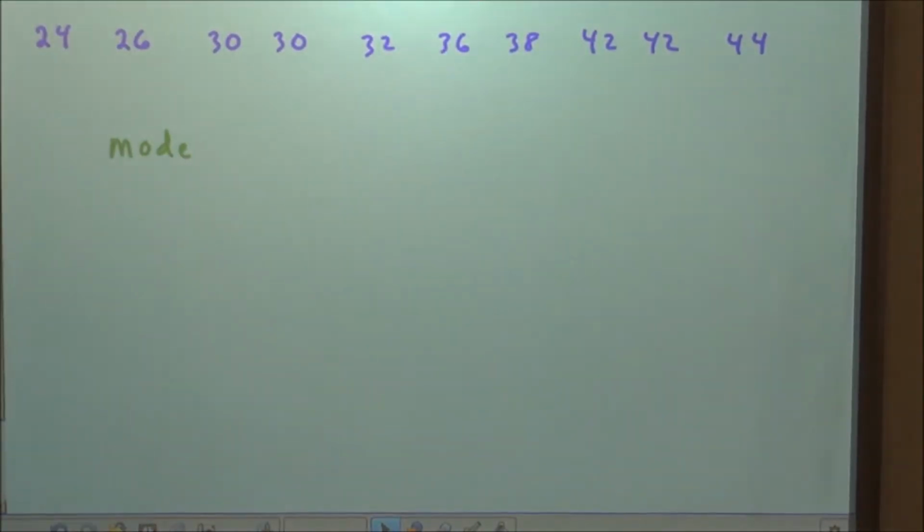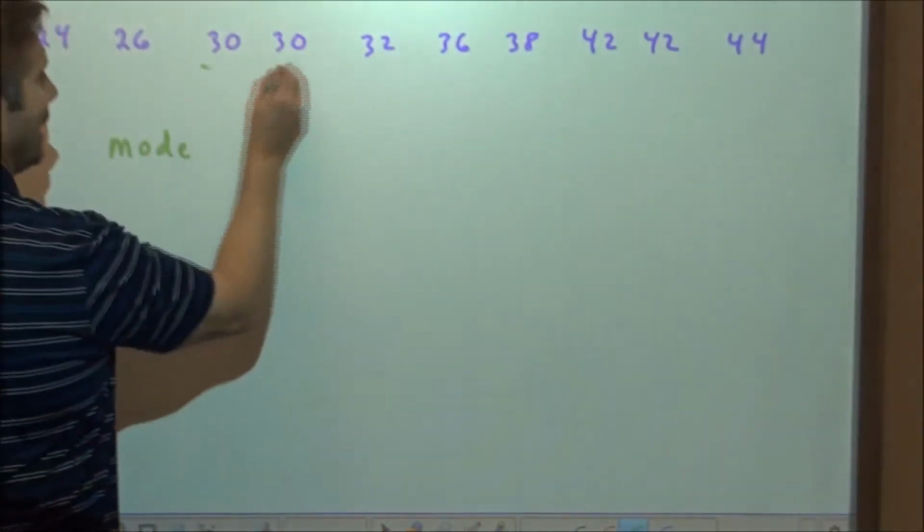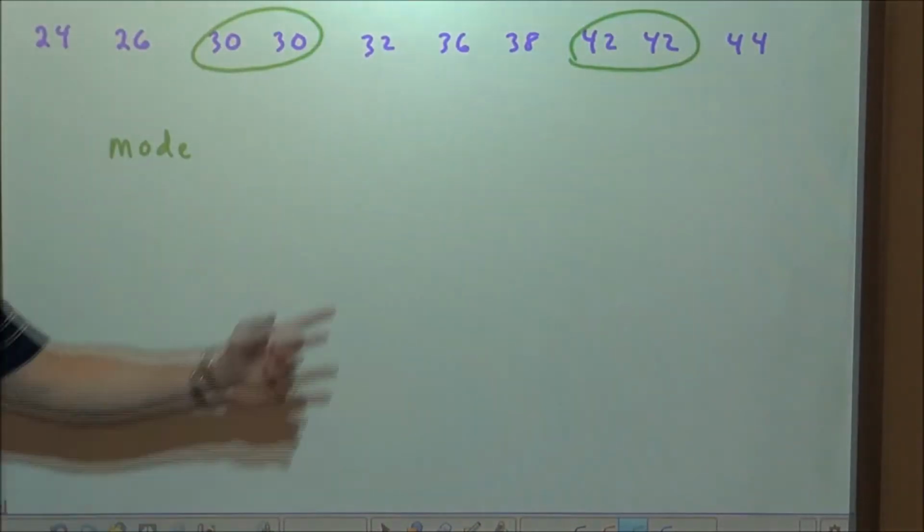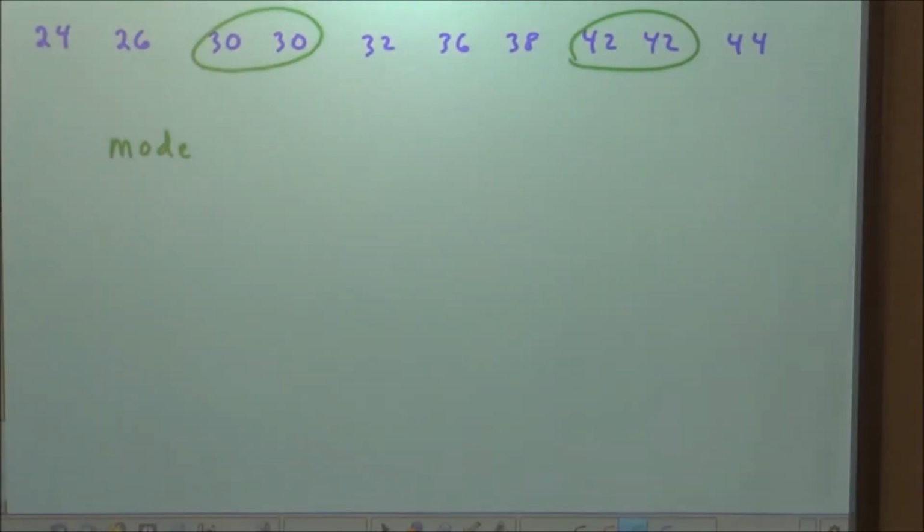The mode is the one that occurs the most often. Well, we have 2 modes. 30 occurs twice, and $42,000 incomes occur twice also. So there'd be 2 modes.